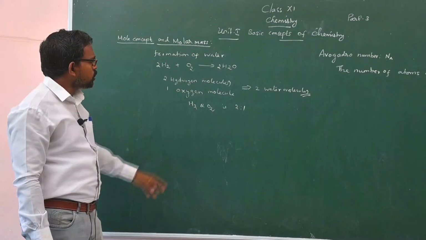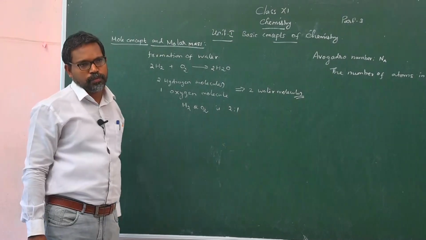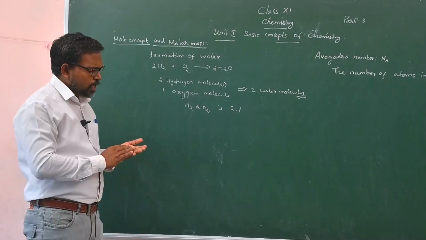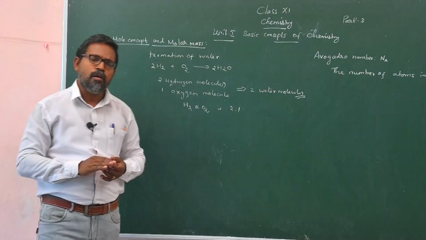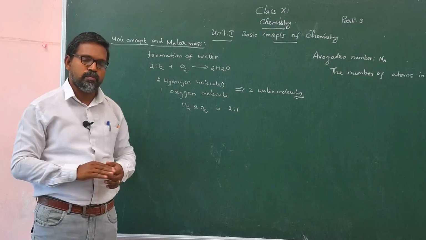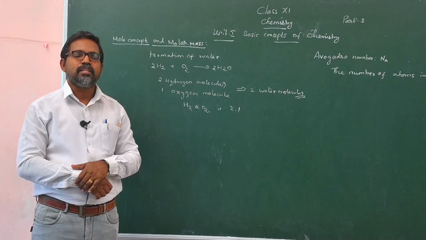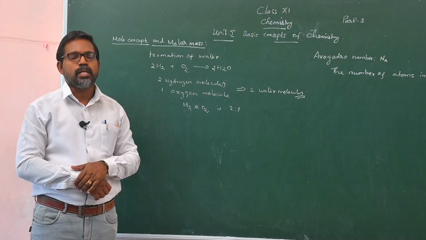So in this case, we get a simple ratio, 2:1. But in the majority of cases, how many atoms participate in a particular process? We are unable to say how many atoms may participate in the chemical process.